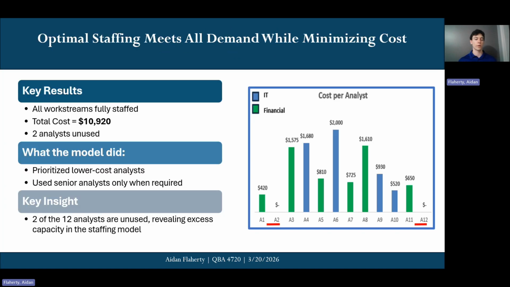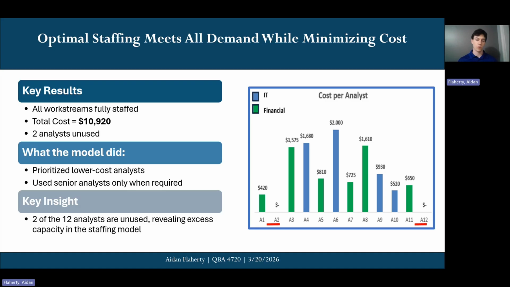This is more the fun part where we can see the results of the model. We found that optimal staffing meets the demands while still minimizing costs, which was great. The model successfully staffed all the work streams while minimizing the cost to $10,920, which was under our budget of $11,000. And this chart allows you to see a lot of those different results easily.